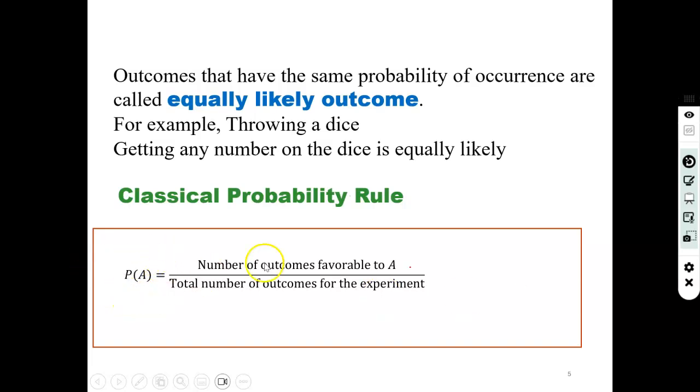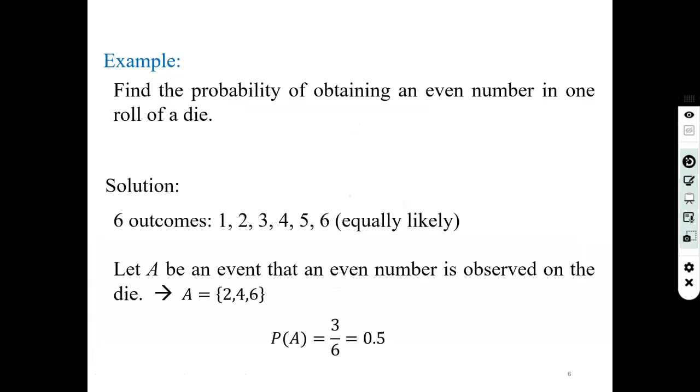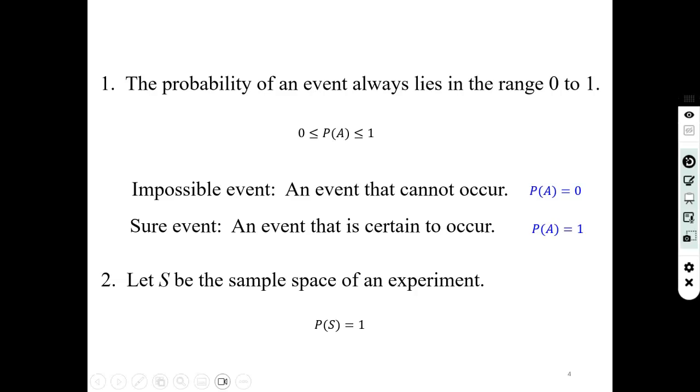Now, the probability of any event will always be between 0 and 1. If the probability is 0, that means it is impossible for that event to happen, and it is called an impossible event.